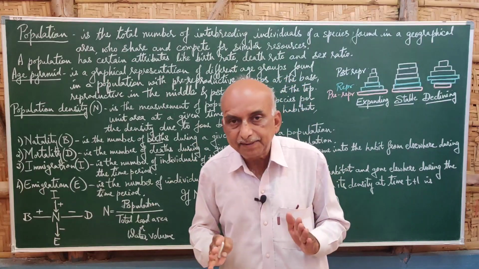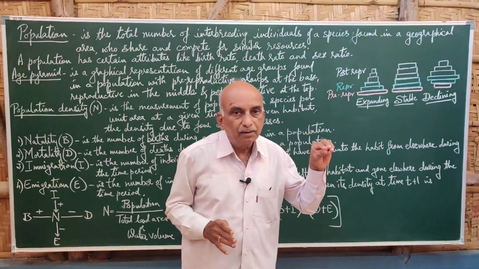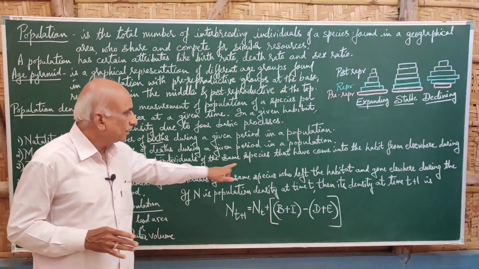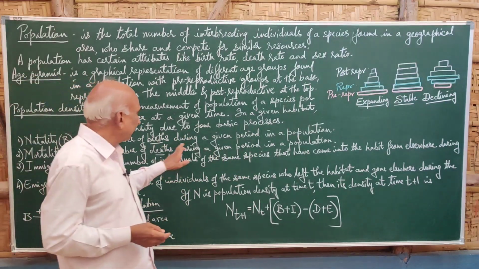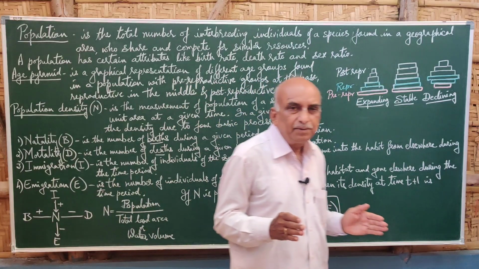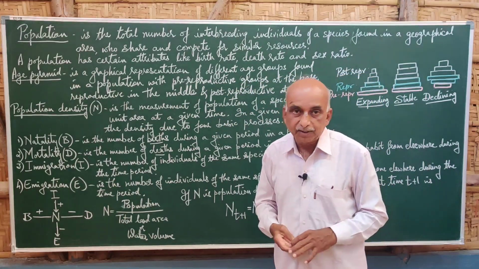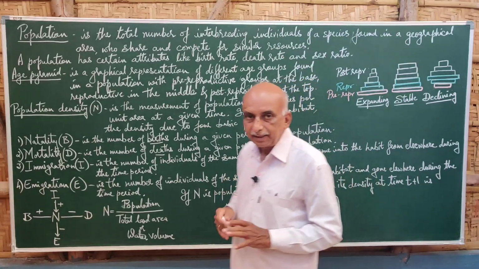Natality means the number of births which occur in that population in a given period or a given time.